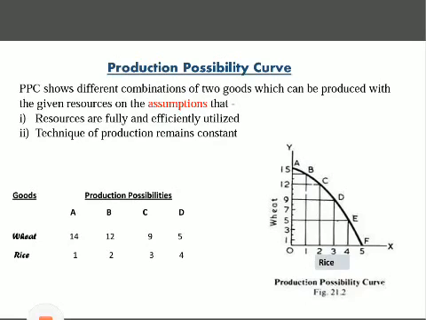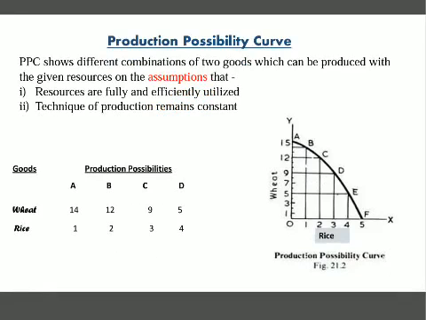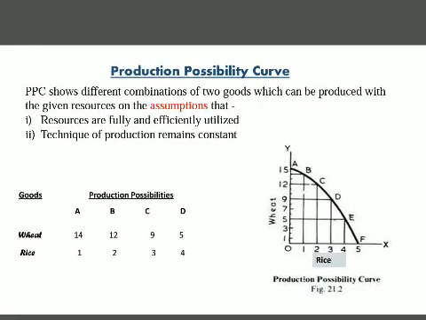So now we have two assumptions here. Remember students, whenever we explain any law or any such kind of thing, production possibility curve or any law in future, we have to give assumptions as well. Okay, so what does assumption means? Means we have few things which we have to keep fixed, in order to explain the law of economics.